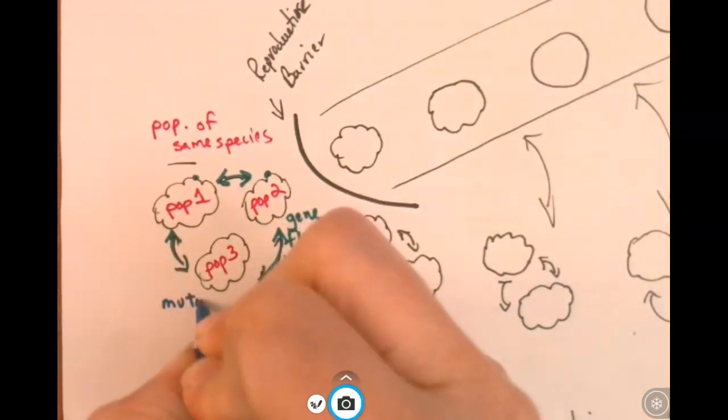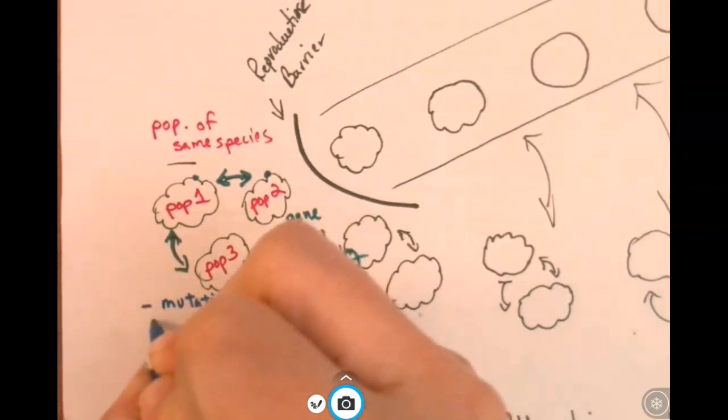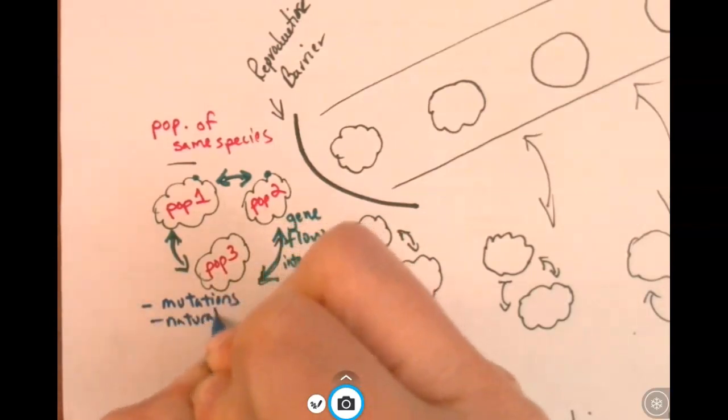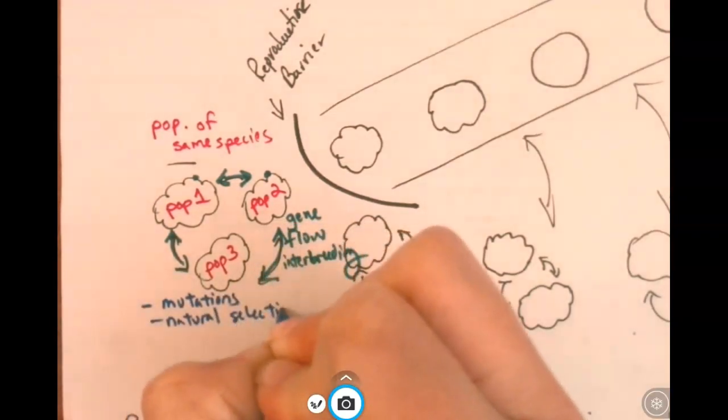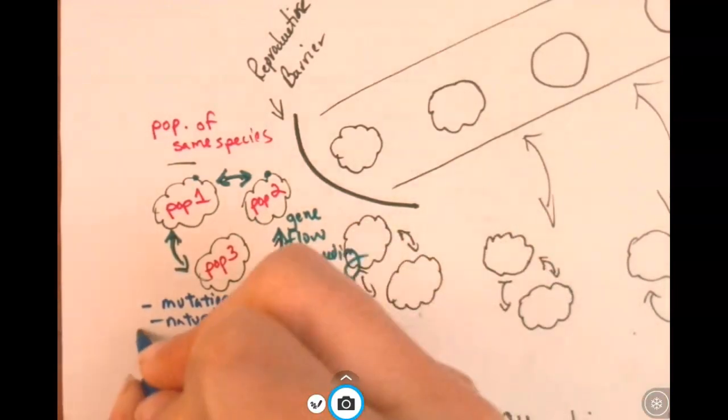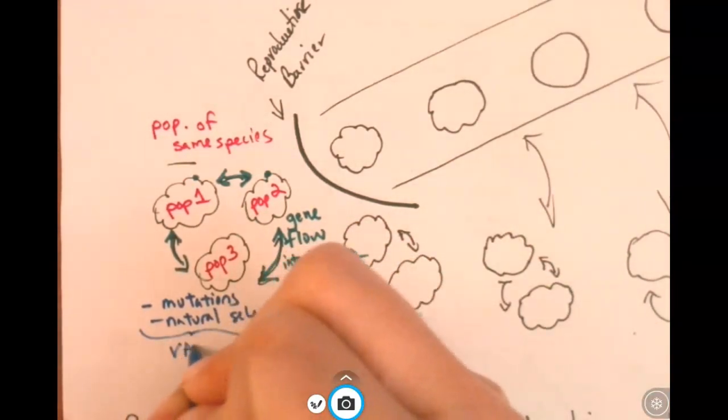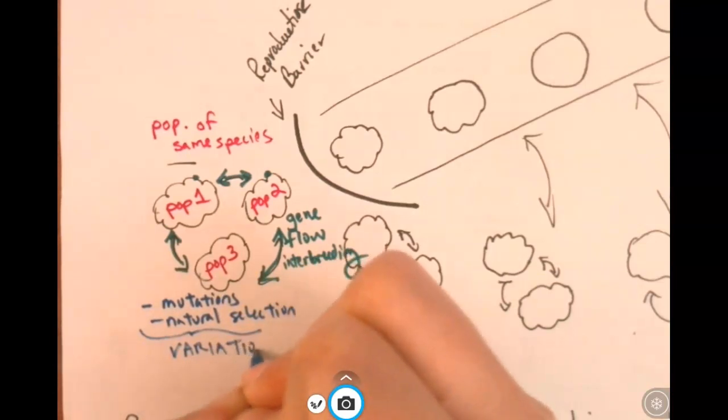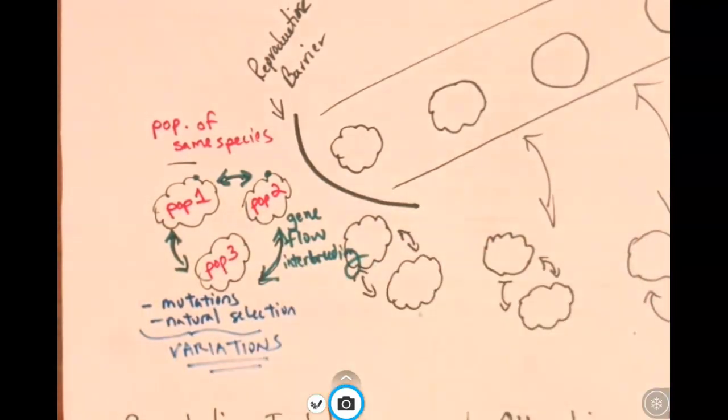Mutations and natural selection, as well as genetic drift, can lead to a buildup of different variations in the population. If these variations are advantageous and they're selected for, we could have an adaptation, we could have evolution occurring here.